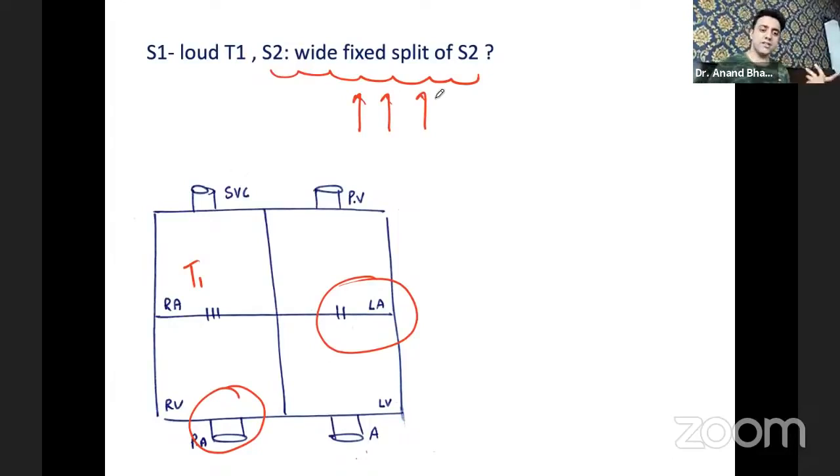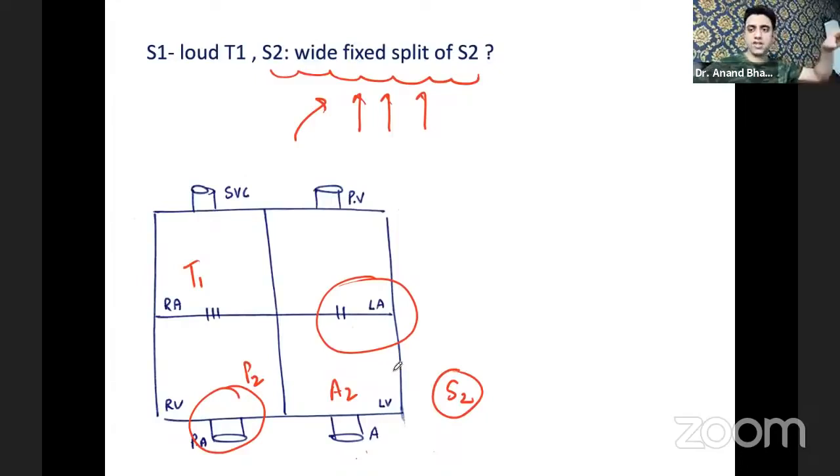What is S2? S2 is the second heart sound, caused by the closure of the aortic and pulmonary valves. Yes or no? So in atrial septal defect, the S2 shows a wide fixed split. Why? In S2 there are two components, the aortic component and the pulmonary component. Normally A2 closes earlier than P2.